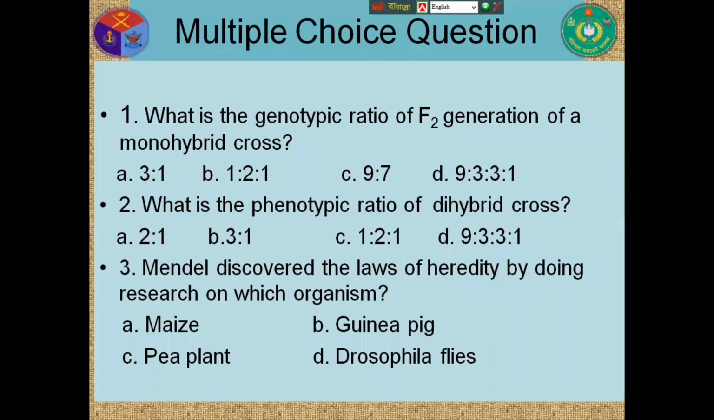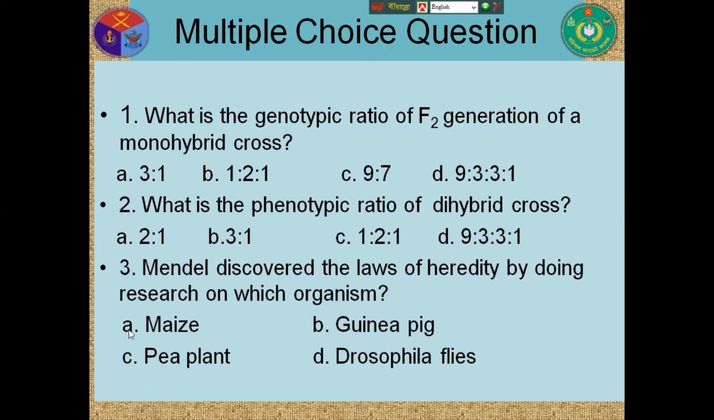Okay, some questions. First question: what is the genotypic ratio of the F2 generation of a monohybrid cross? 3 is to 1 is the phenotypic ratio, so 1 is to 2 is to 1 is the right answer. Second question: what is the phenotypic ratio of a dihybrid cross? Dihybrid means second law. 3 is to 1 is the phenotypic ratio of the first law, and 1 is to 2 is to 1 is the genotypic ratio of the first law. The right answer is 9 is to 3 is to 3 is to 1.